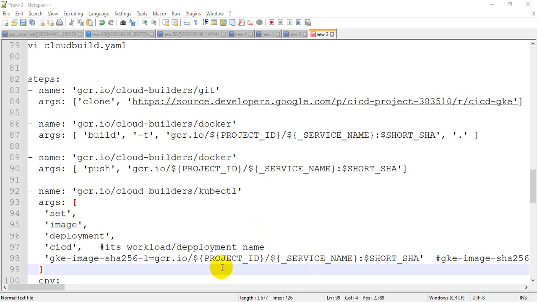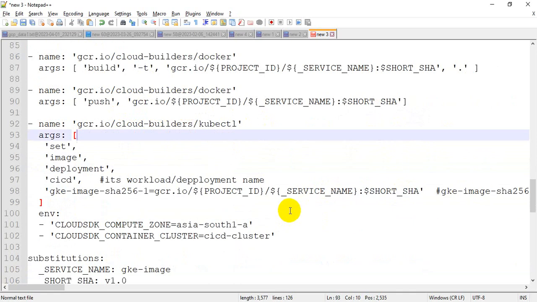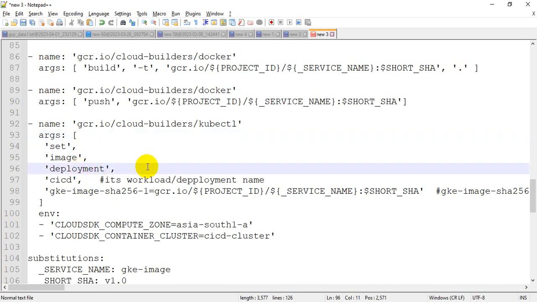So in this first phase, we have to clone this repo. We have to build the image, and once the image is built, we push it to our GCR, I mean the Google Container Registry. And in the next phase, we have to update the workload, I mean the deployment. Till now we have only the sample deployment. We have not executed any deployment for this image.